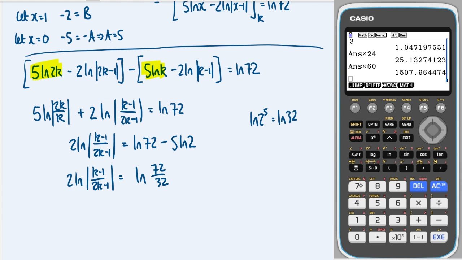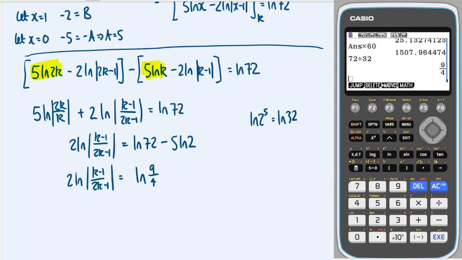And I'll just quickly do that. 72 over 32 is 9 over 4, which is helpful. Those are both square numbers. I'm pretty sure that will be useful. Yes, it is, because we can write (3 over 2) to the power 2.